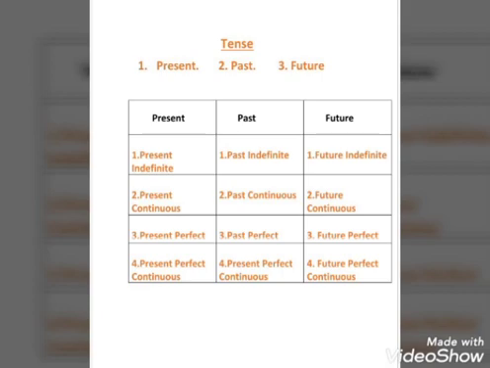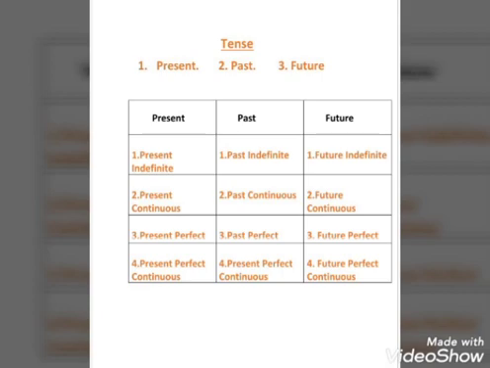So students, one thing you should be clear about is that the structure of the sentence, affirmative, negative and interrogative, remains the same in all types of tenses. What changes? Only the verb and helping verb. The verb and helping verbs are changed in all tenses. The structure never changes.